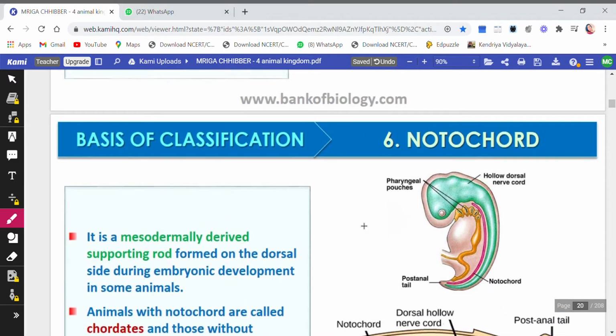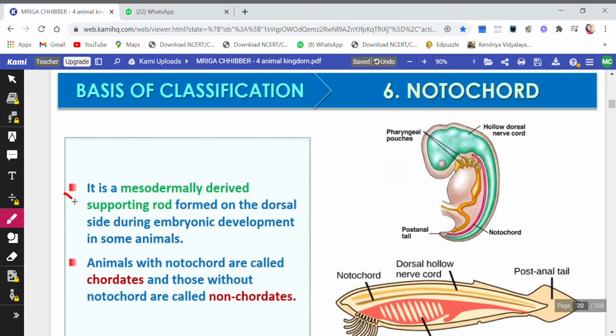Then the next is notochord, children. As you see here, it is mesodermally derived. What do we mean by mesodermally? Notochord has developed from the cells of mesoderm, because notochord is an internal organ, and internal organs arise from mesoderm. So notochord is a mesoderm-derived supporting rod formed on the dorsal side.